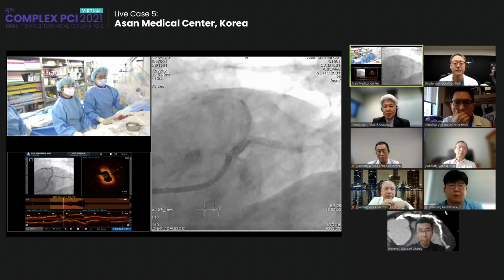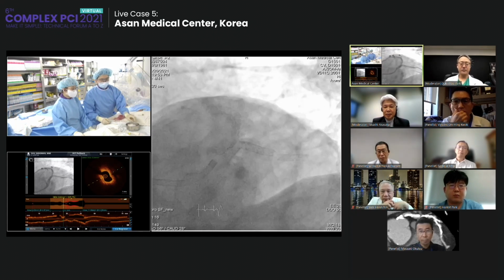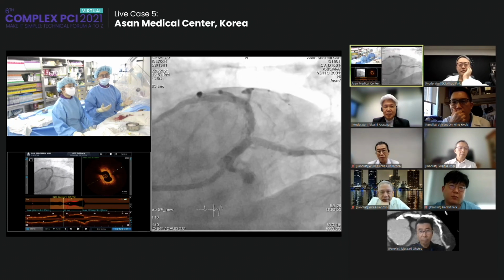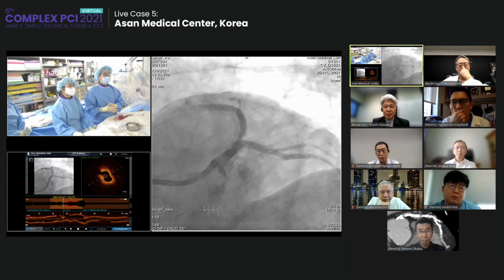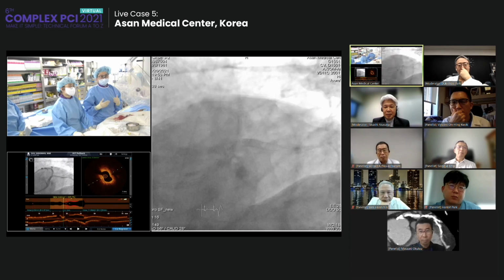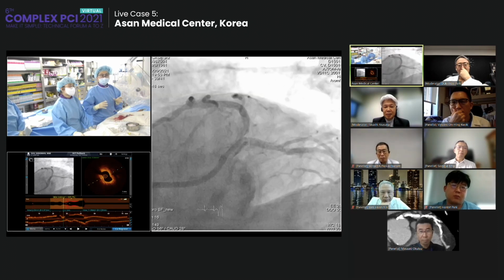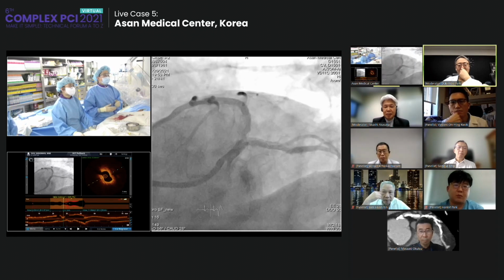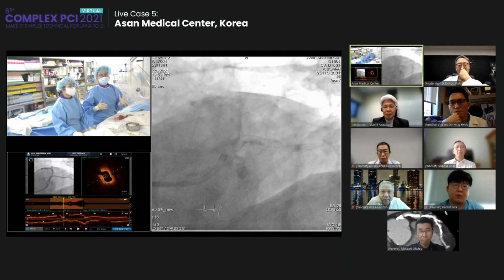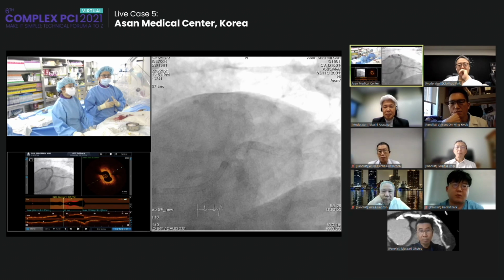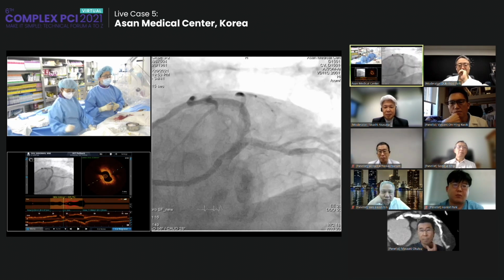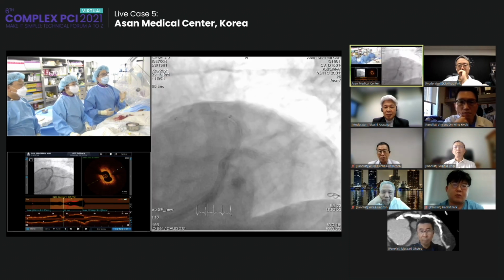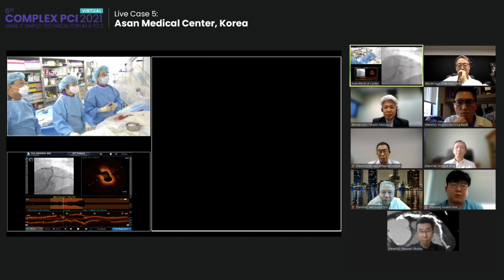Before looking at the image, I planned some new stenting because this was a DCB failure. But when I checked the OCT, I could find that there were still mechanical problems that we can correct. So I decided to use a much bigger balloon to open the left main bifurcation. We used 3.5 for the circumflex and 4.0 for the left main.